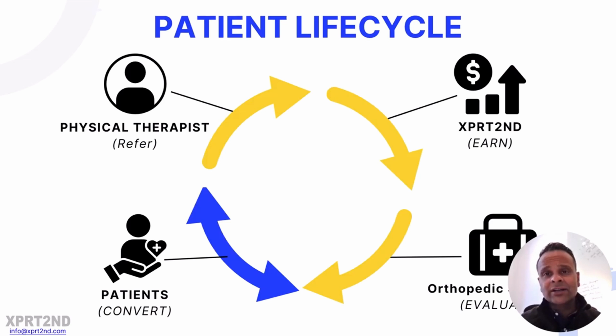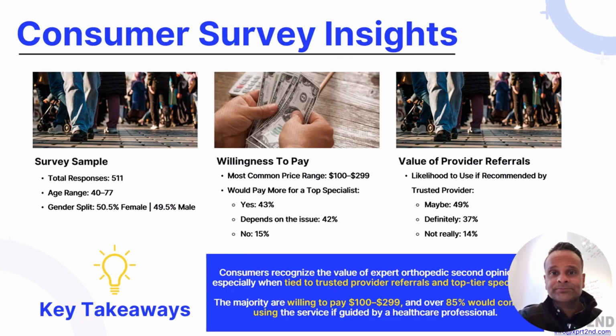Obviously, this is the conversion stage. They either convert and come back to that orthopedic surgeon from the platform to do a procedure, where it's a higher level case that the orthopedic surgeon gets, or they come back in conservative care, where they come back to the original physical therapist that referred them in the first place, right? So all in all, it's a nice cycle that we've developed. It's a great feedback loop between the physical therapist, Expert Second, the orthopedic surgeon, and the patient, obviously, which gets us the best result.